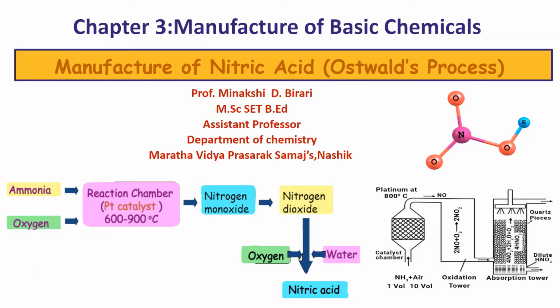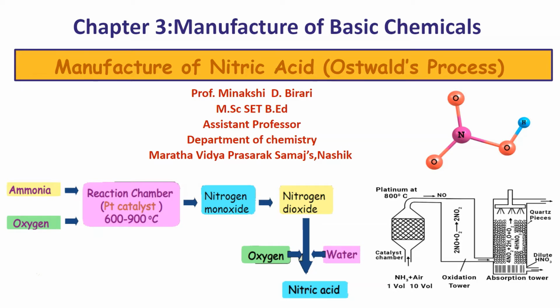We know that ammonia, sulfuric acid and nitric acid are some basic chemicals which are produced by the chemical industry, and these chemicals are used directly or indirectly as fertilizers or as intermediates for the preparation of other chemicals. So, similar to sulfuric acid, nitric acid is also an important product of the chemical industry.